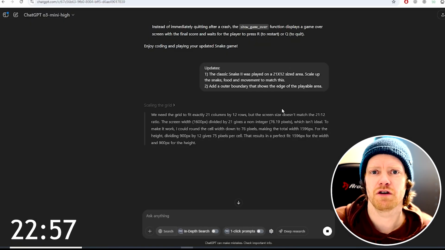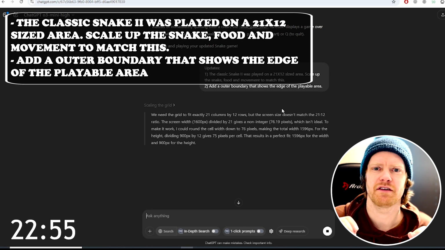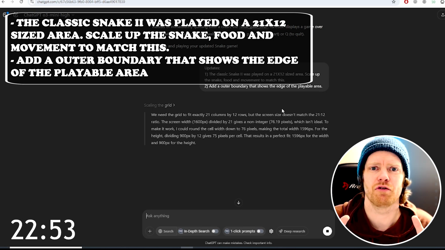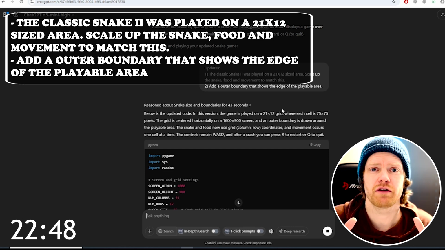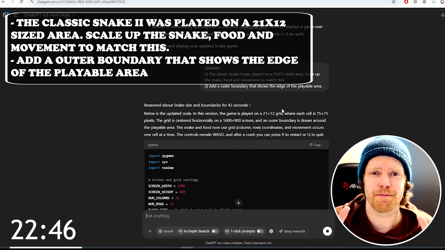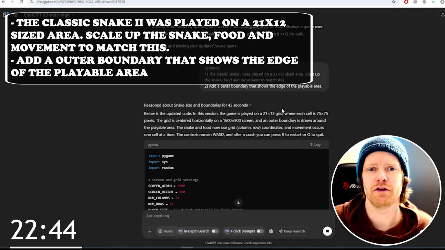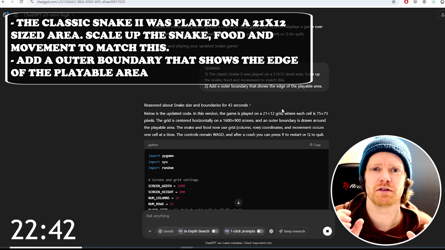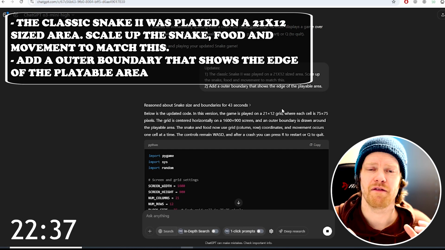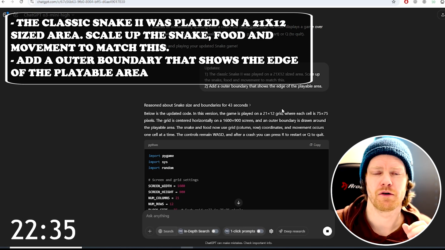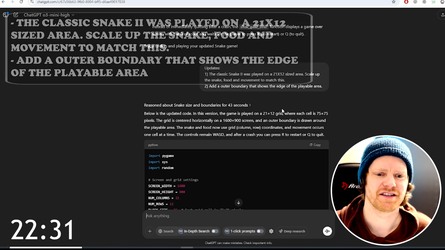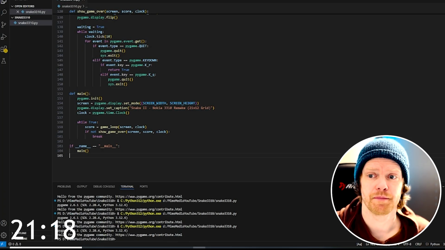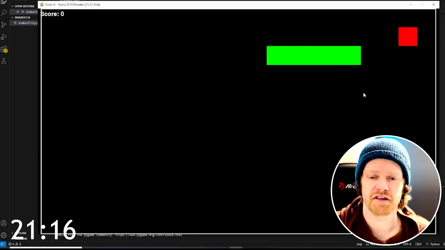So for the third version of my game, I'm actually trying to replicate the game area for the original Snake 2 game, because the original game was 21 by 12, meaning you could fit 21 snake parts horizontally and 12 parts vertically. So I'm now trying to scale this game to be aligned with that. So let's try this third version of the game. It's definitely scaled up now.